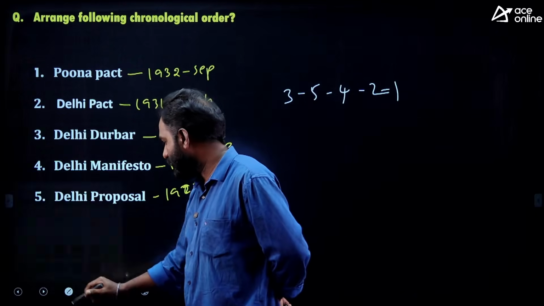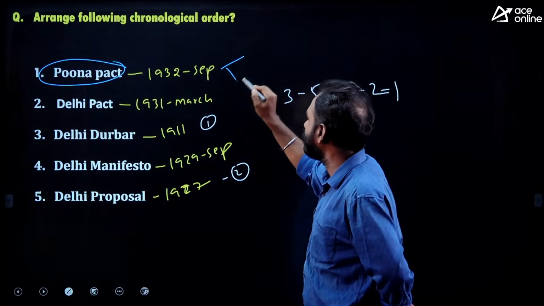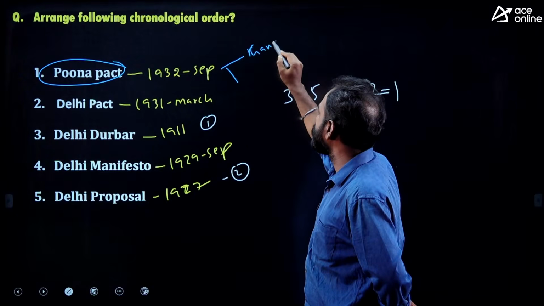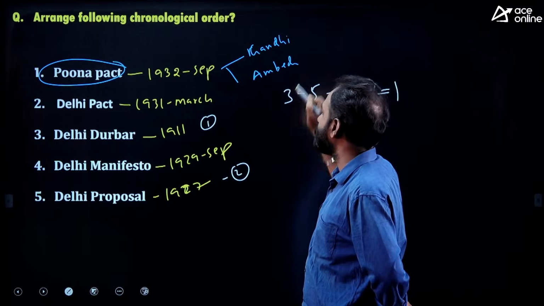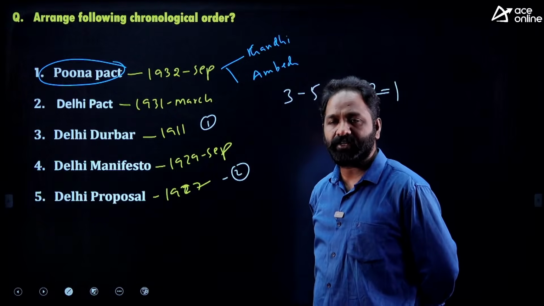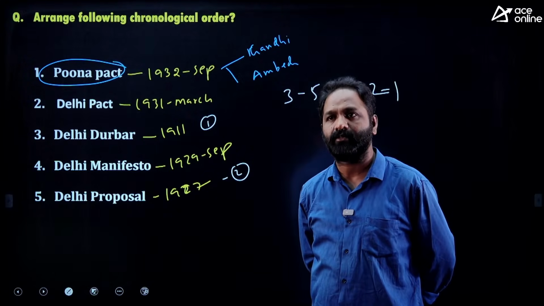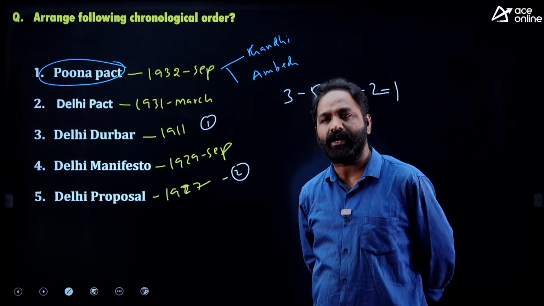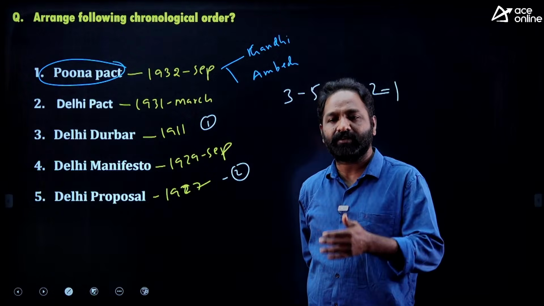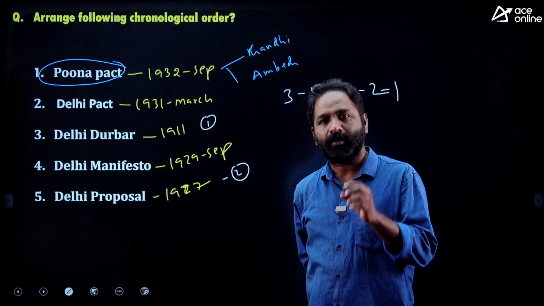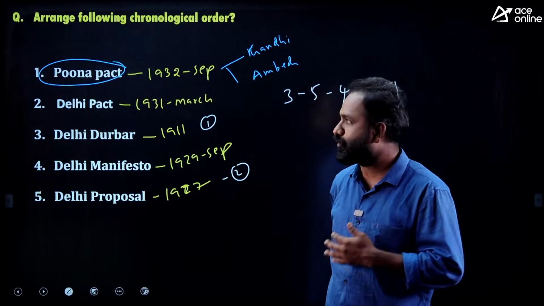Is it clear? Okay. So you know the Pune Pact. It happened between Gandhiji and Ambedkar. What is this Pune Pact actually? The British government gave a separate electorate to the depressed classes, that is, Dalits, which was not liked by Gandhiji. Then Gandhiji started a fast unto death in Yerawada jail, Pune. One fine day Ambedkar visited, and Gandhiji and Ambedkar both agreed on a joint electorate in place of a separate electorate. That is called the Pune Pact.